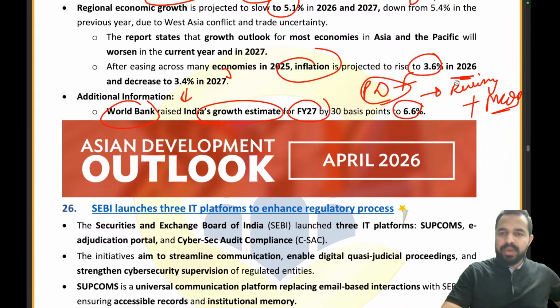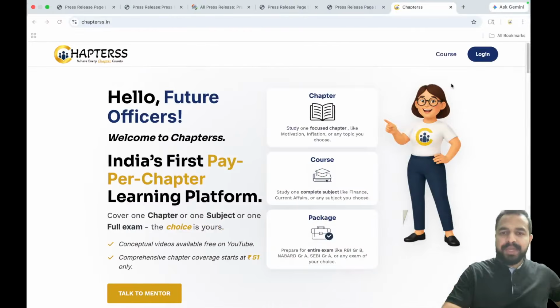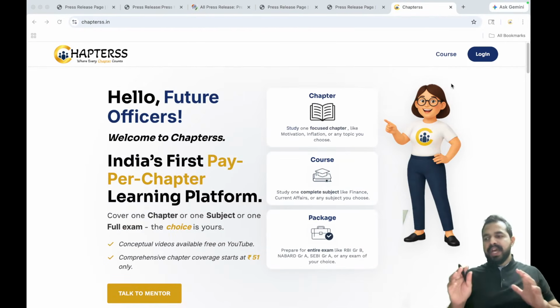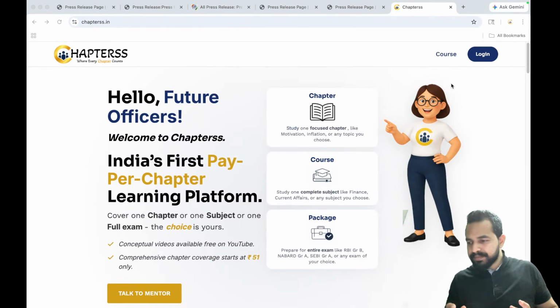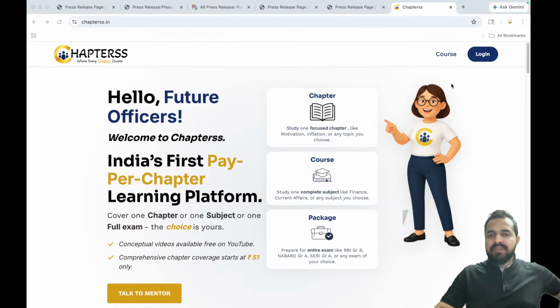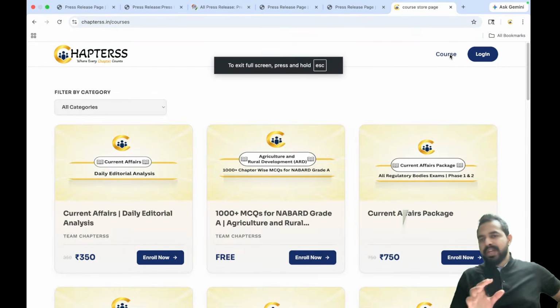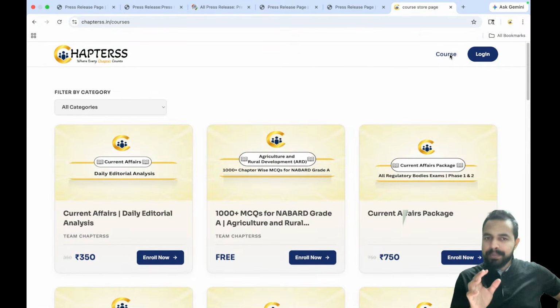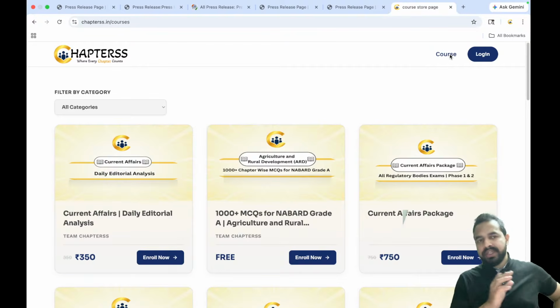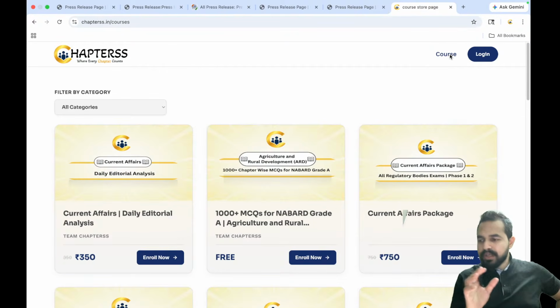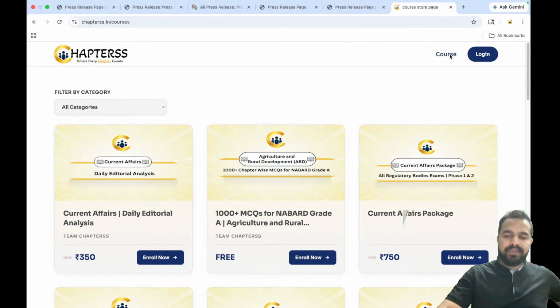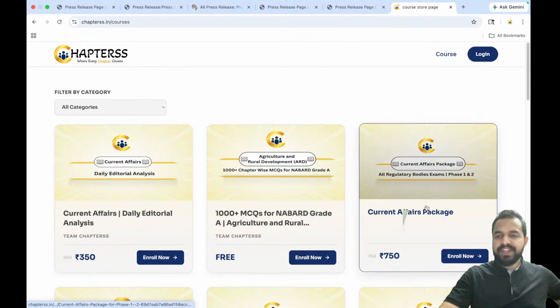Now moving ahead, the question was from where to cover the PDF, right? So guys, here I have opened the Chapters website. You have to click on the course. See, the website name is chapters, chapters.in, right? And on the top right corner there is a course. In the course, my dear friends, you can see that there is a current affairs package, right?